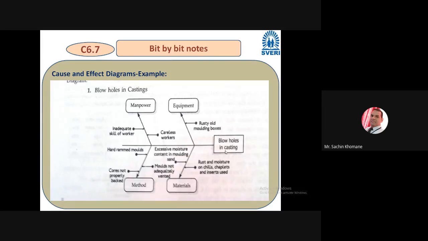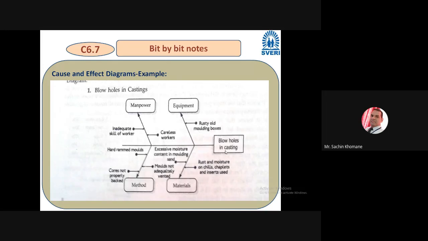Okay. And what is the problem? Or you can say defect, you can say here. What kind of defect example have we taken? Blowholes in casting. Okay. So this is a basic effect. Blowholes are appearing in the casting. This is the effect on your product.